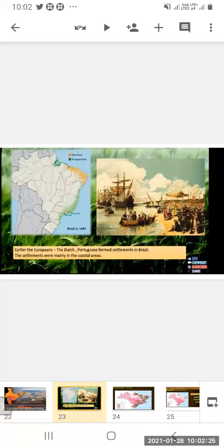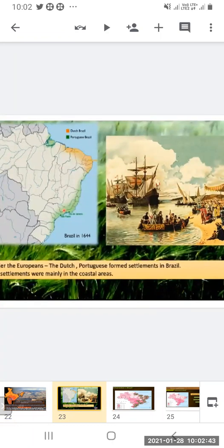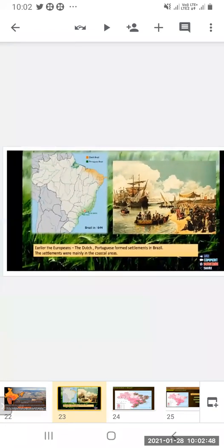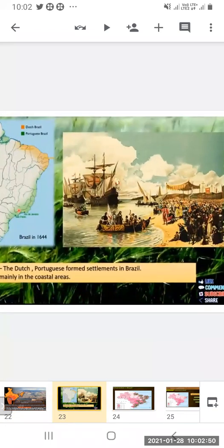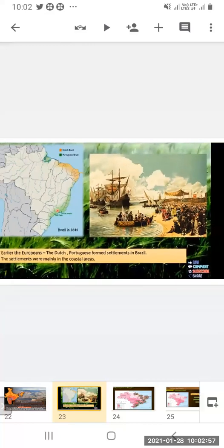Now, see Brazil. You can see in the figure, the Brazil map is shown. Earlier, the Europeans, the Dutch, the Portuguese formed settlements in Brazil. The settlements were mainly in the coastal area. So mostly along the coastline only the settlements were done, coastal areas. In the picture also you can see the coastal area is there, and there the people, and you can see the boats and all there.